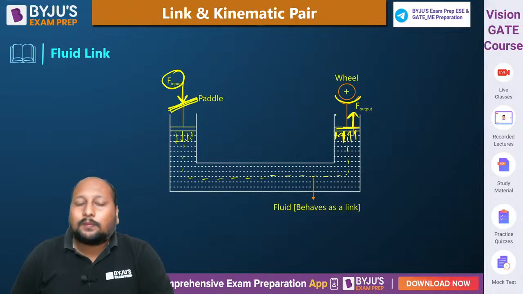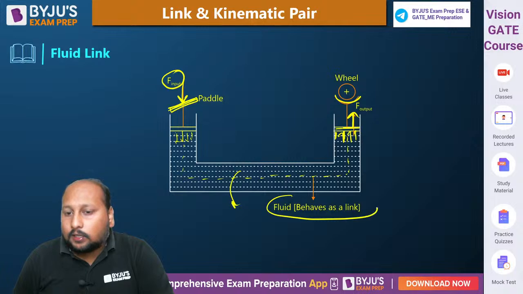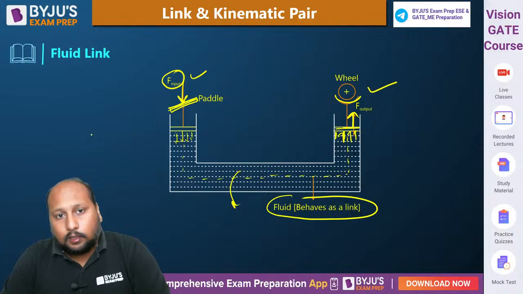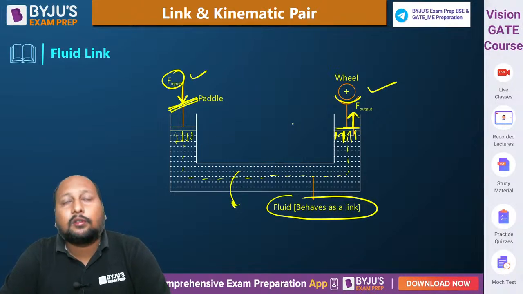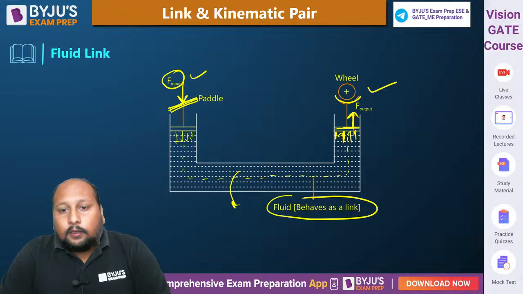So what is basically happening is we are using fluid as a link because it is able to transmit the input power to the output. Power is being transmitted from the input link to the output via a fluid. So that is the reason we call this a fluid link. Okay, fine.